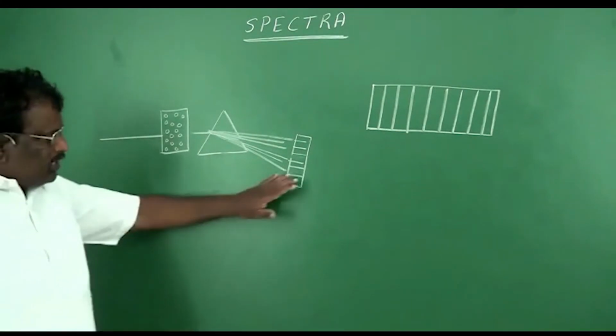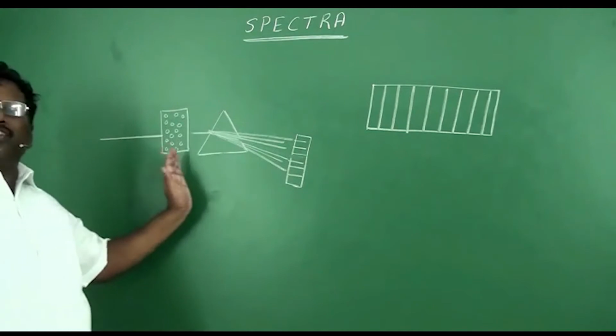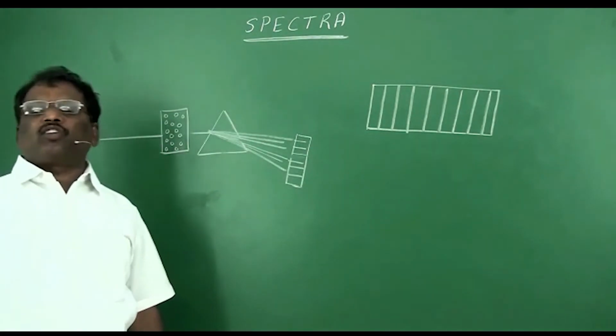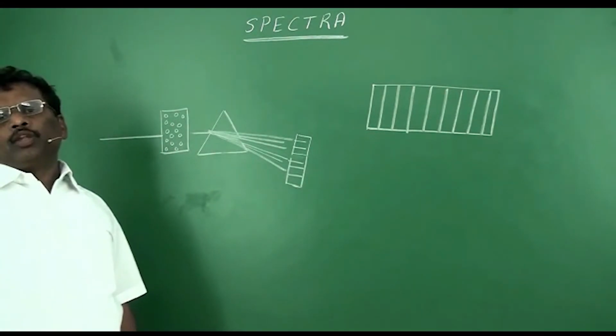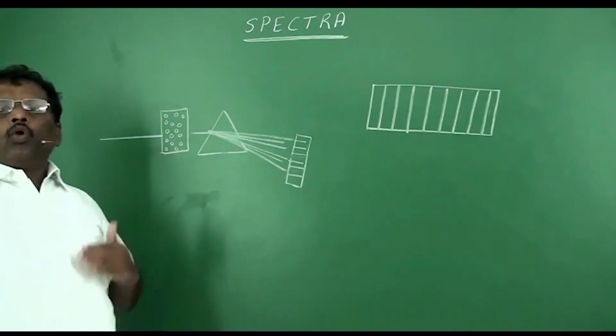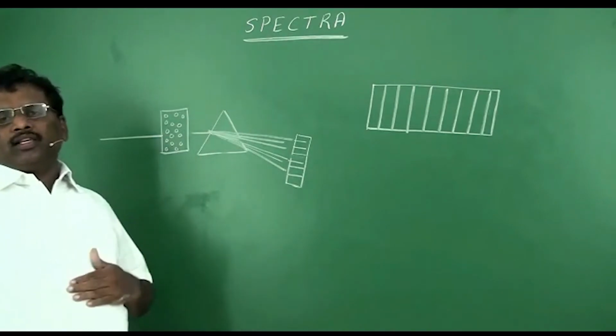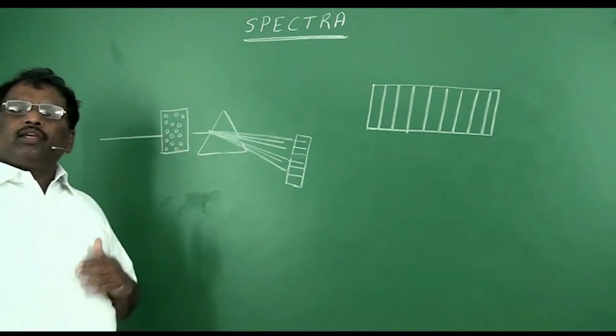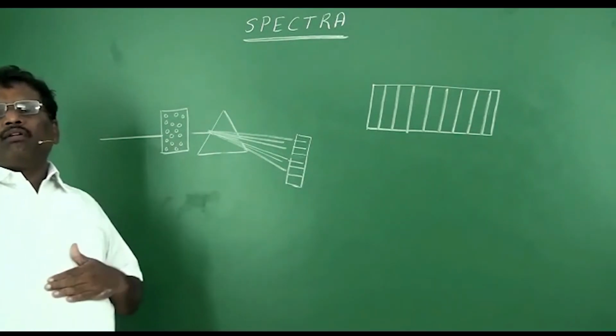So this spectra was recorded while atoms are absorbing energy. That's why we call it absorption spectra. Absorption spectra means the spectra recorded when atoms are absorbing energy. That spectra is said to be absorption spectra.